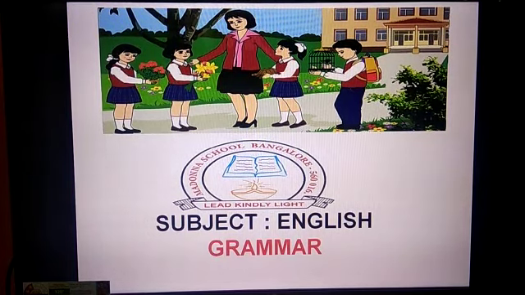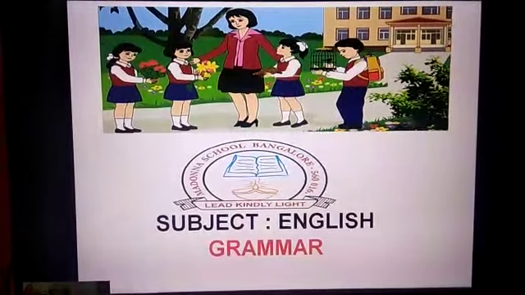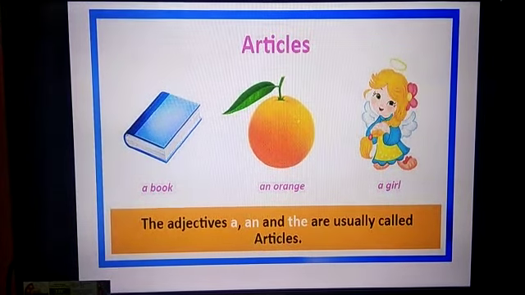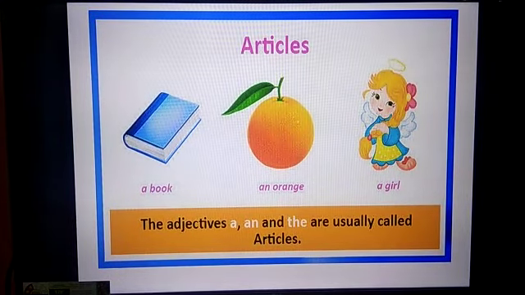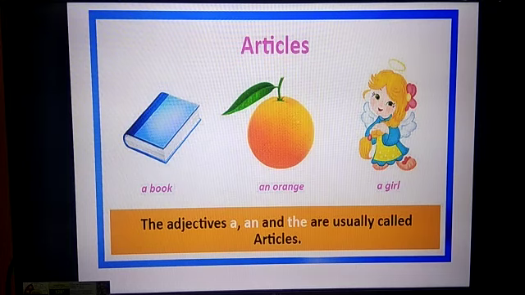Then we saw about preposition. What is preposition? It shows the relationship between a noun, pronoun, and some other word in a sentence. Okay, now in today's class we are going to see articles. So what is an article? The adjectives a, an, and the are usually called articles. An article is used before a noun.